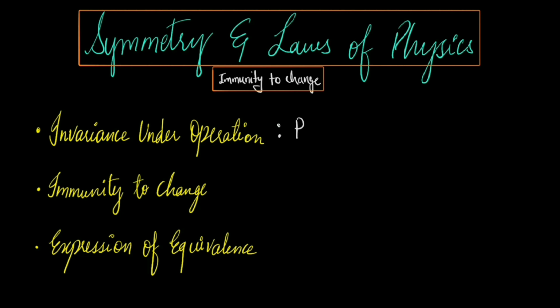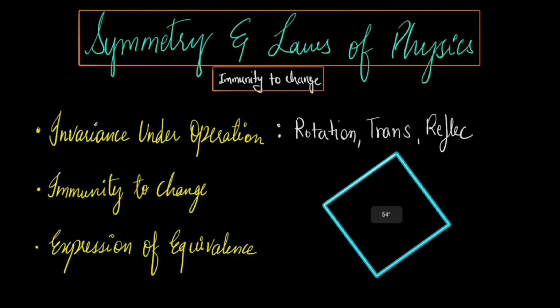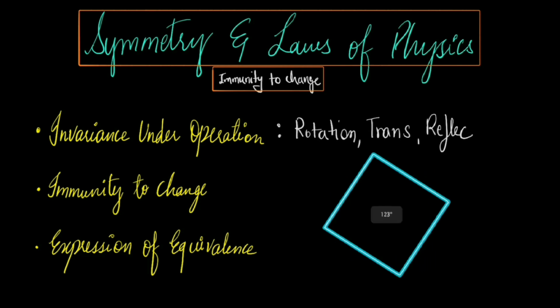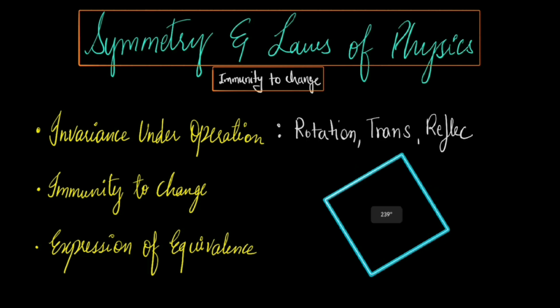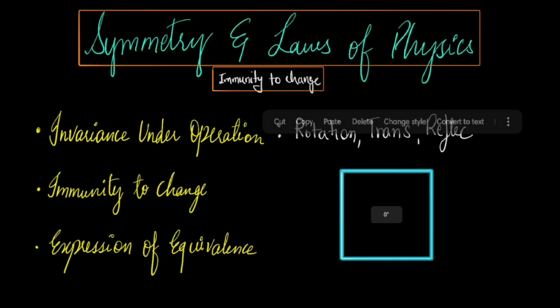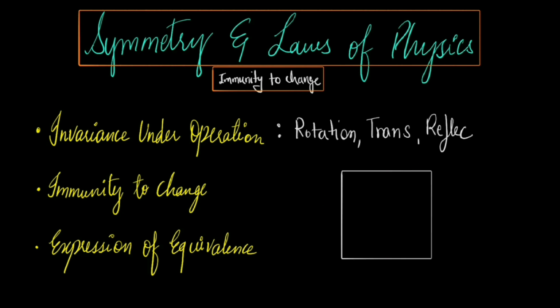A thing is symmetrical if it can be subjected to a specific operation, for example rotation, translation, reflection, and it appears identical after that operation. For example, a square exhibits rotational symmetry because it looks the same after rotations of 90 degrees, 180 degrees, 270 degrees, 360 degrees, and so on. And one more thing, the rotation is to be around its center.